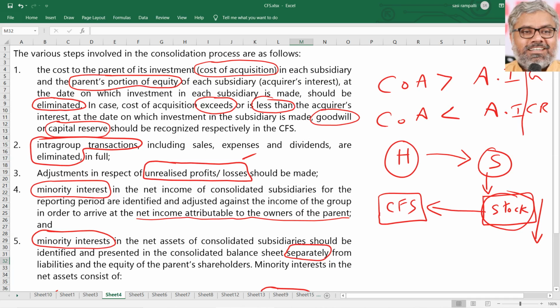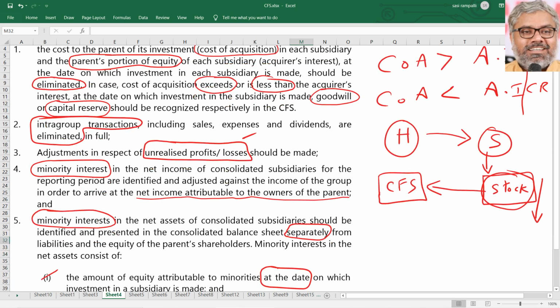These are the steps involved in consolidation. The more thorough we are with these steps, the easier it will become to solve the problems. So computation of goodwill or capital reserve definitely is one of the most important aspects. Intra-group transactions, if any, definitely have to be eliminated. Unrealized profits have to be also adjusted. We will see that.